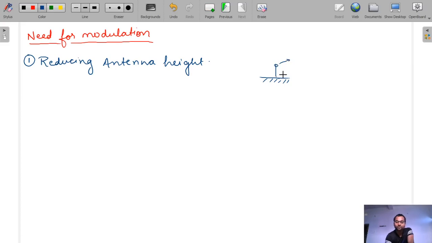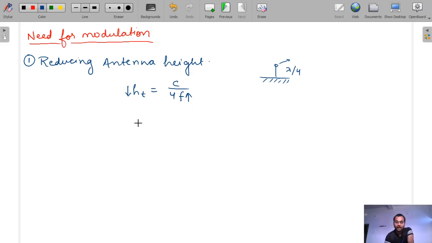For faithful radiation of a signal, the antenna height should be at least lambda by 4, and the height of the antenna is given by C by 4f. So when we do the modulation, the frequency increases, and thereby the antenna height reduces.